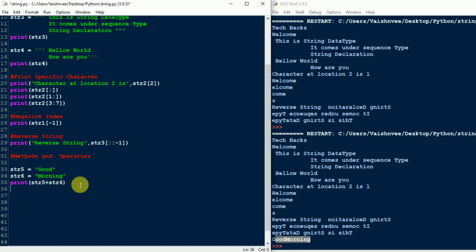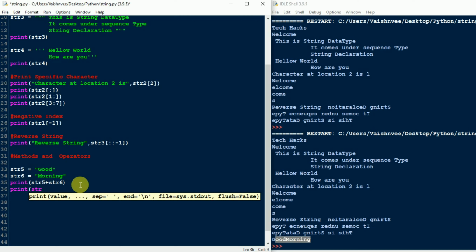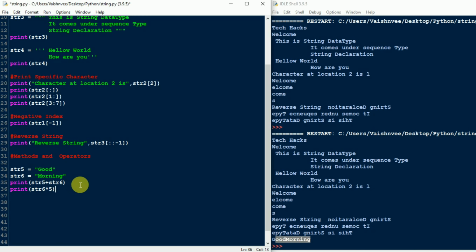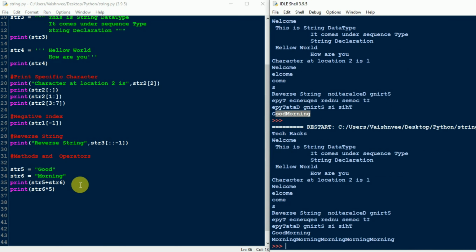For that I write print, and under the print just mention the string, that is string 6, use the asterisk symbol and write how many times you want to print that particular string. Save the file, run the program. As you can see here, I am getting my string 5 times: 1, 2, 3, 4 and 5. In this way, you can print a particular string multiple times.